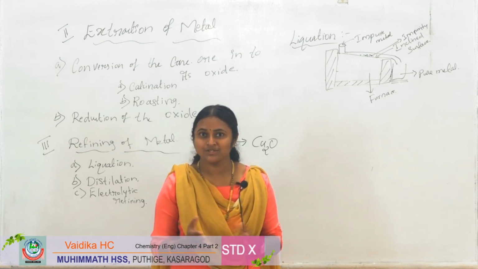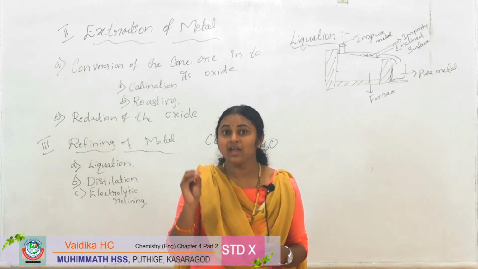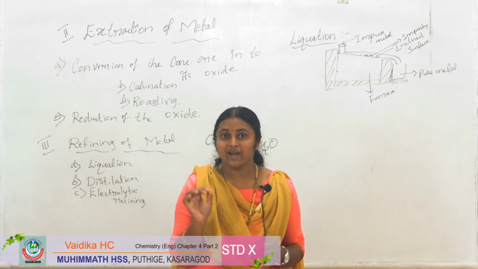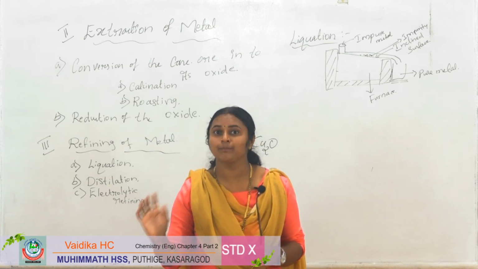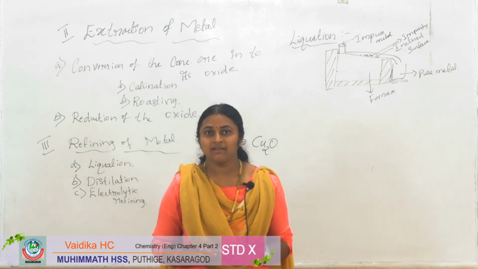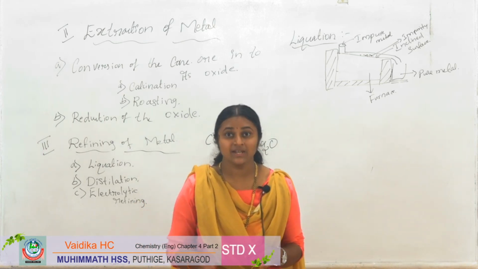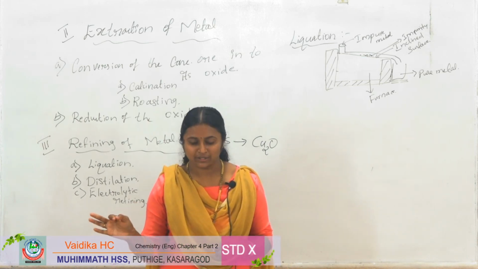Only then are we using distillation, right? So in distillation we are refining the metals which have a low boiling point. These are the metals zinc, cadmium, mercury.